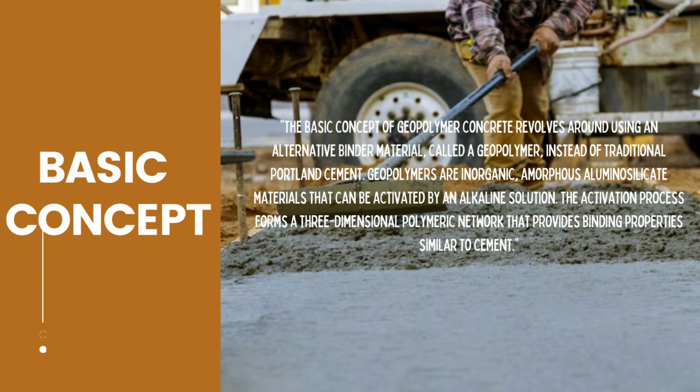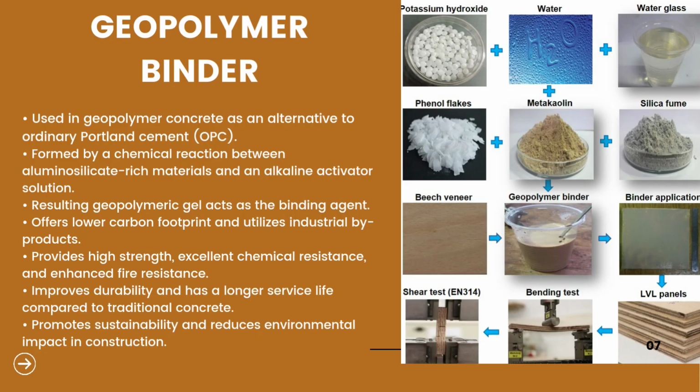Geopolymer concrete revolves around using an alternative binder material called geopolymer. Geopolymer can be activated by alkaline solutions. The activation process forms three-dimensional polymeric networks that provide binding properties to cement. Geopolymer binder, used in geopolymer concrete as an alternative to ordinary Portland cement (OPC), is formed by a chemical reaction between aluminum silicate rich materials and an alkaline activator solution, resulting in a geopolymer gel that acts as a binding agent.